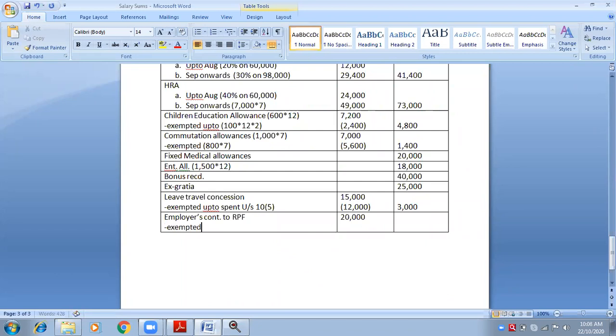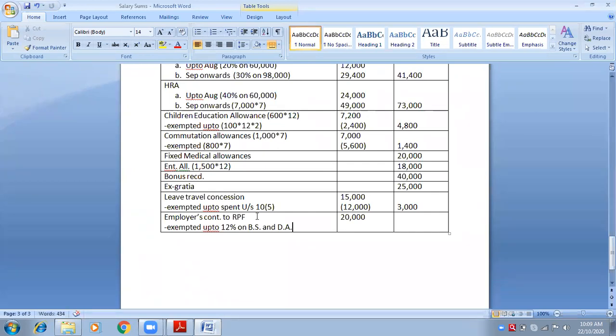How will we write? See, look at the screen. Exempted up to 12 percentage on basic salary and DA.